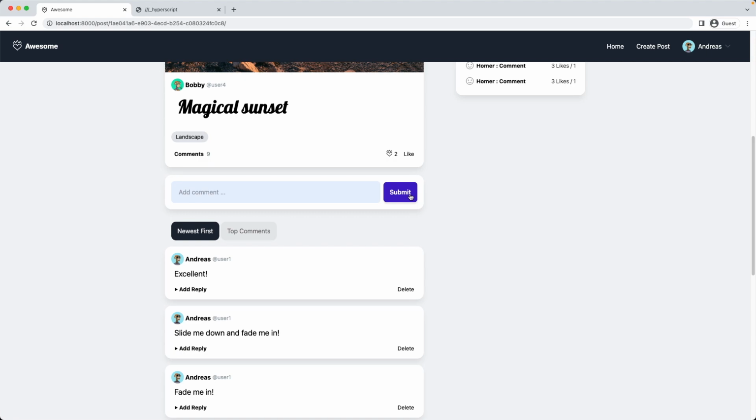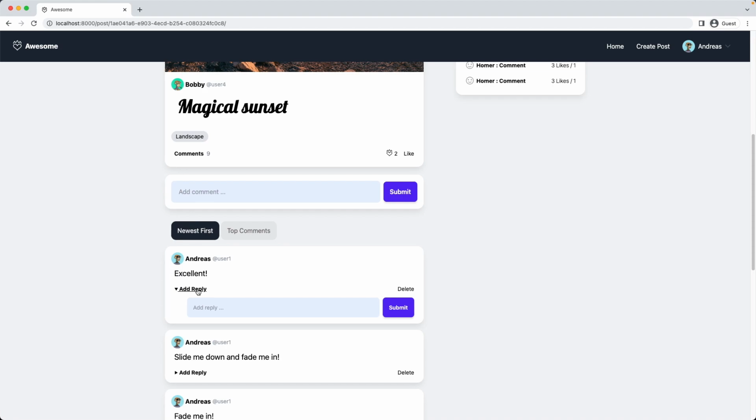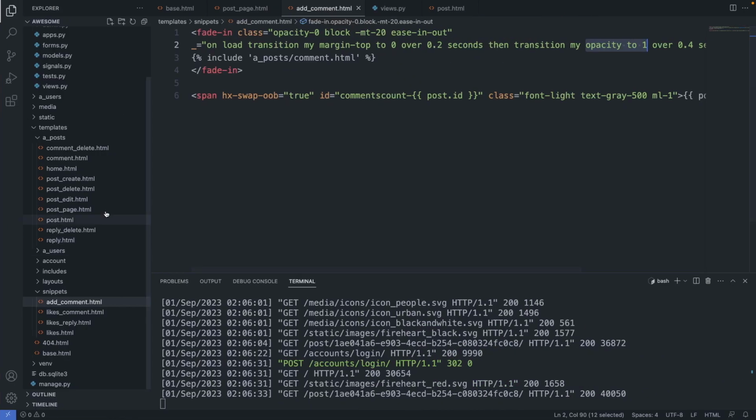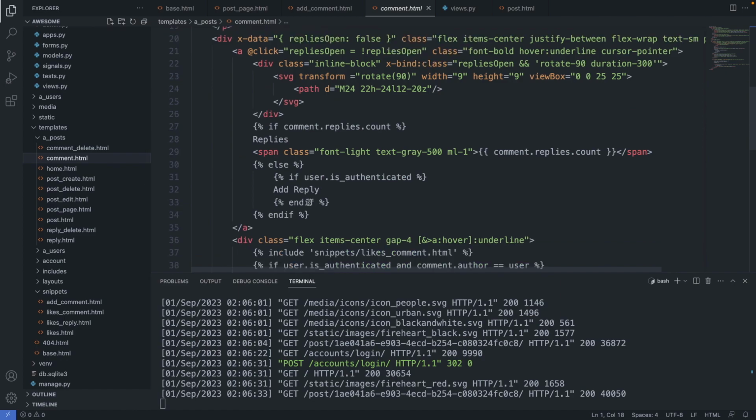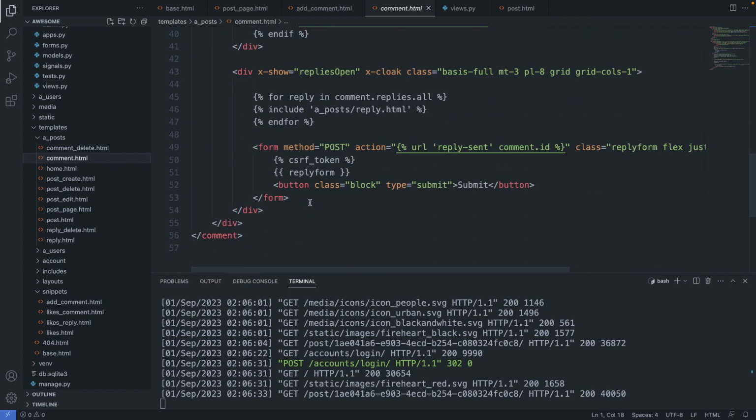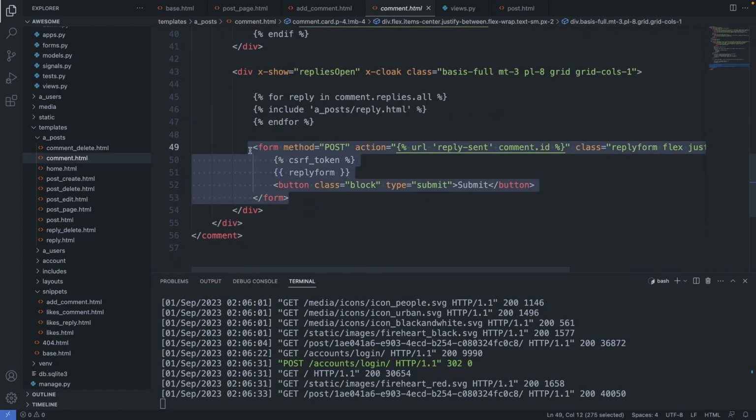Now let's implement the same features to our replies. So we add replies directly in our comments. I click add reply here and this drop down shows me this input field. So let's go to the comment.html file, which we find in the post folder. And here we go to the reply send form, which should be at the bottom. Yes, here it is. And we repeat what we have done for the comment send.